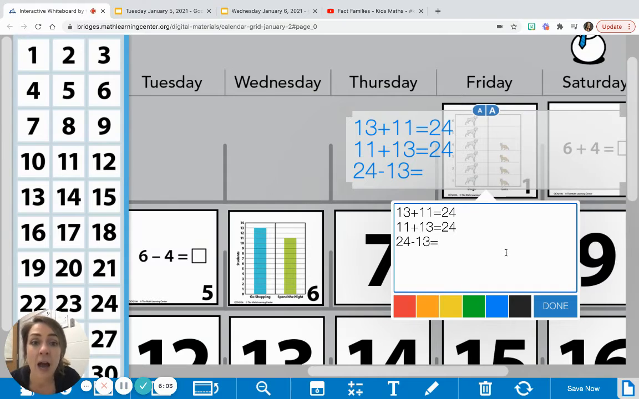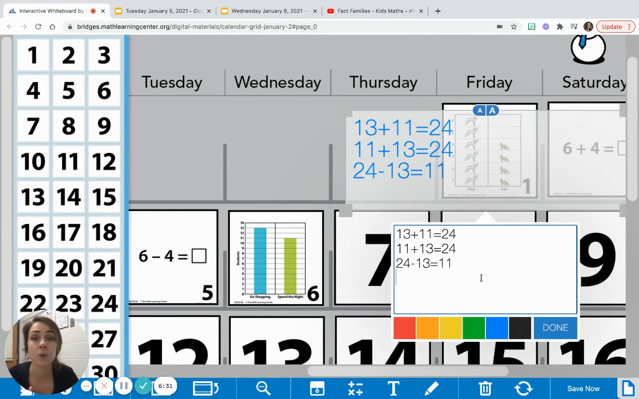Now remember, I'm only using these same 3 numbers. I can't use any other numbers. So even if I didn't know what 24 minus 13 is right off the top of my head, I can only use the number that I haven't yet. So what number in this fact family haven't I used yet? I've used 24, I've used 13. So what has to be the answer? 11.